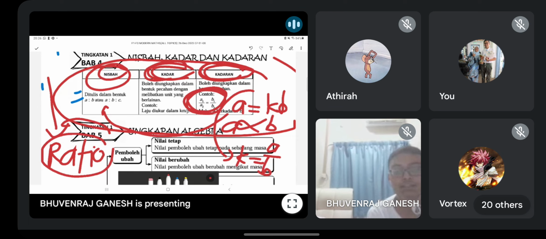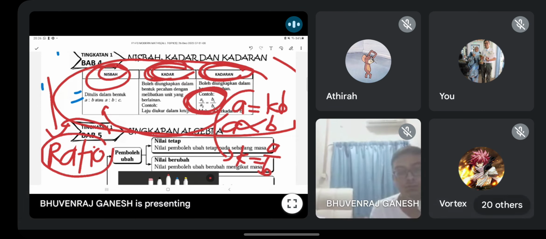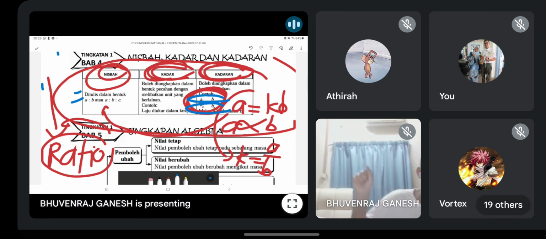Oh, in that case, yes, correct. A1, if you directly compare to B2, yes, inversely proportional. But I mean, within the same A1 and B1, I compare these two. Saya bandingkan atas dengan atas, bawah dengan bawah. So it's actually inverse. Okay, guys? Are you clear? Boleh faham? Make sure you always know when they write like this.